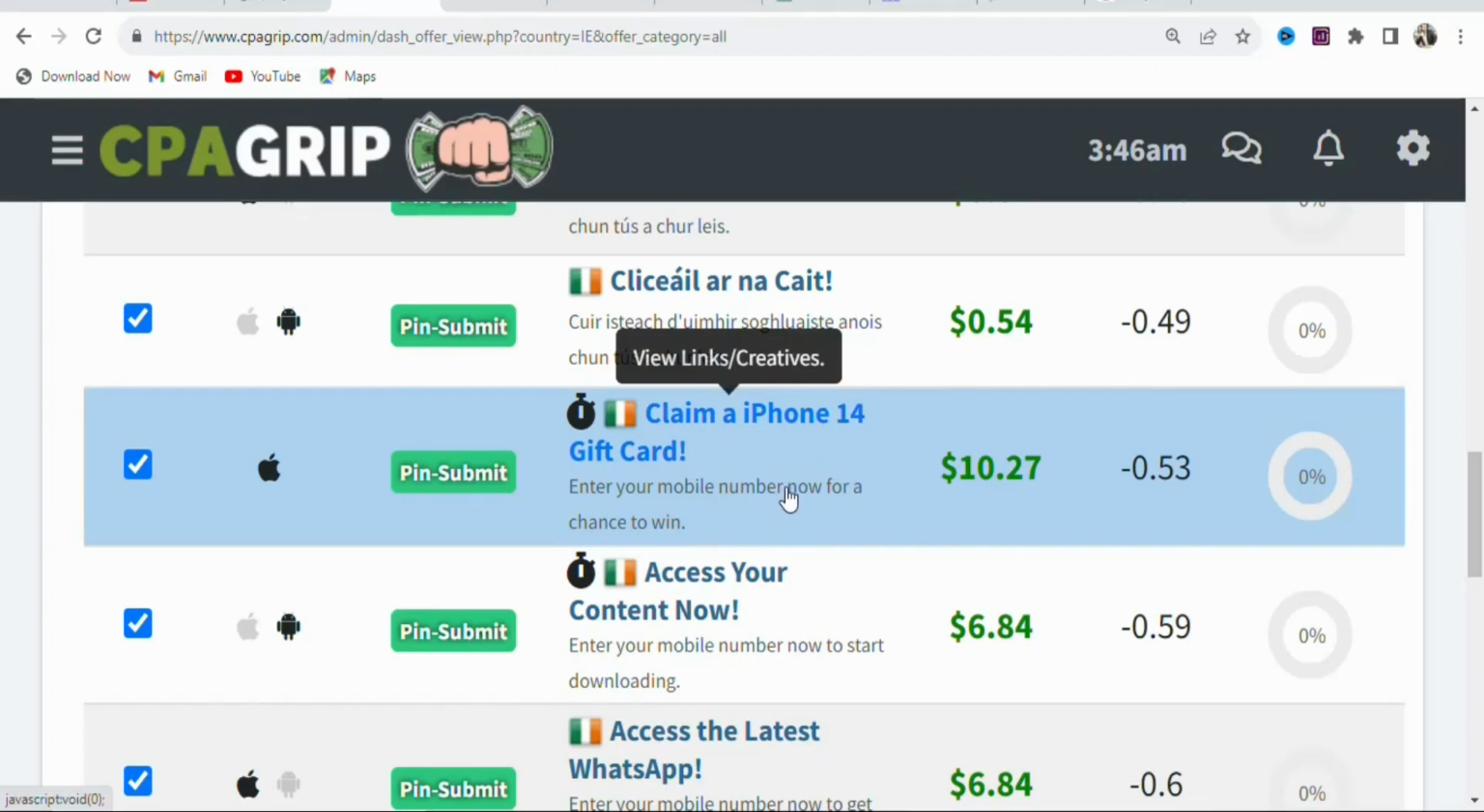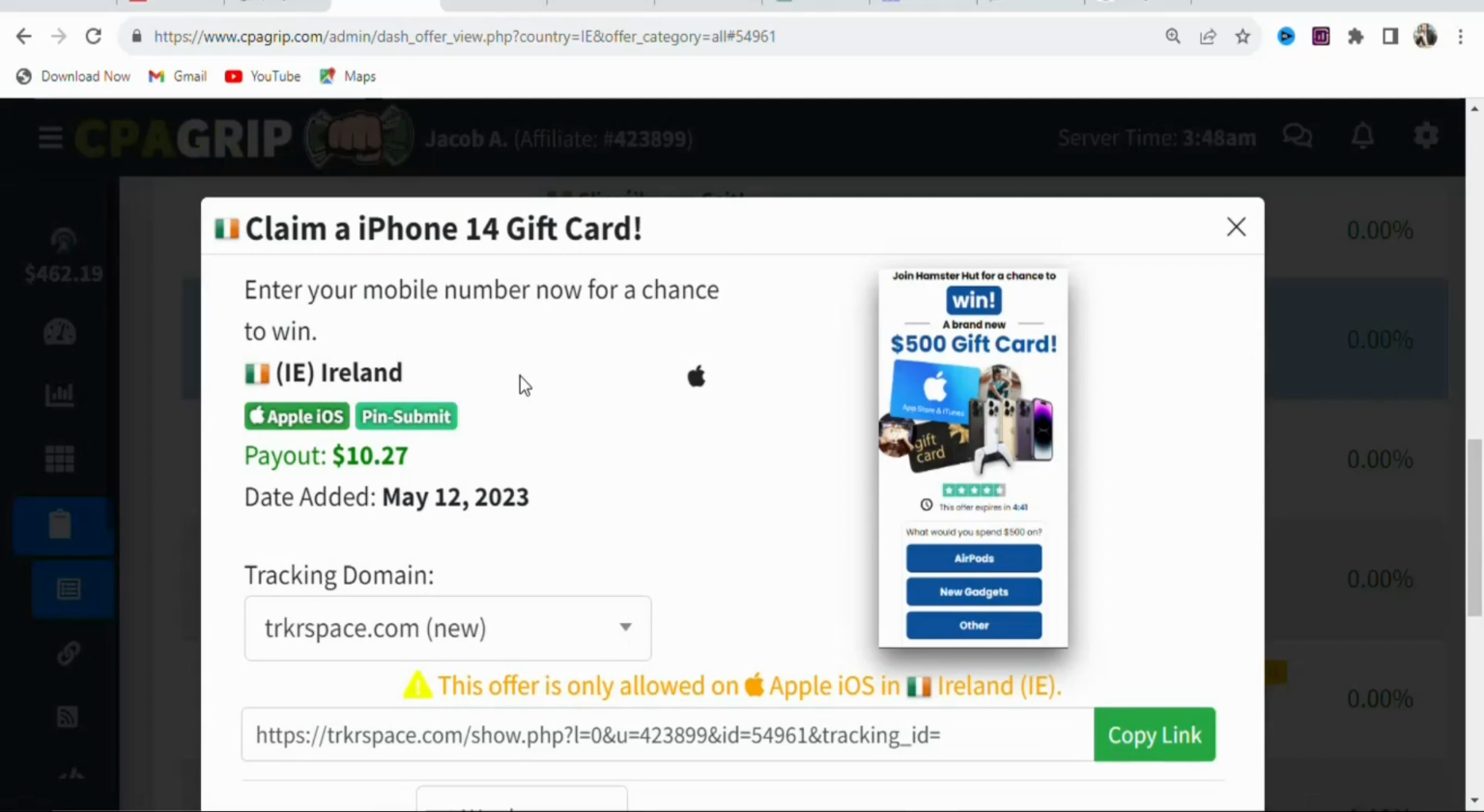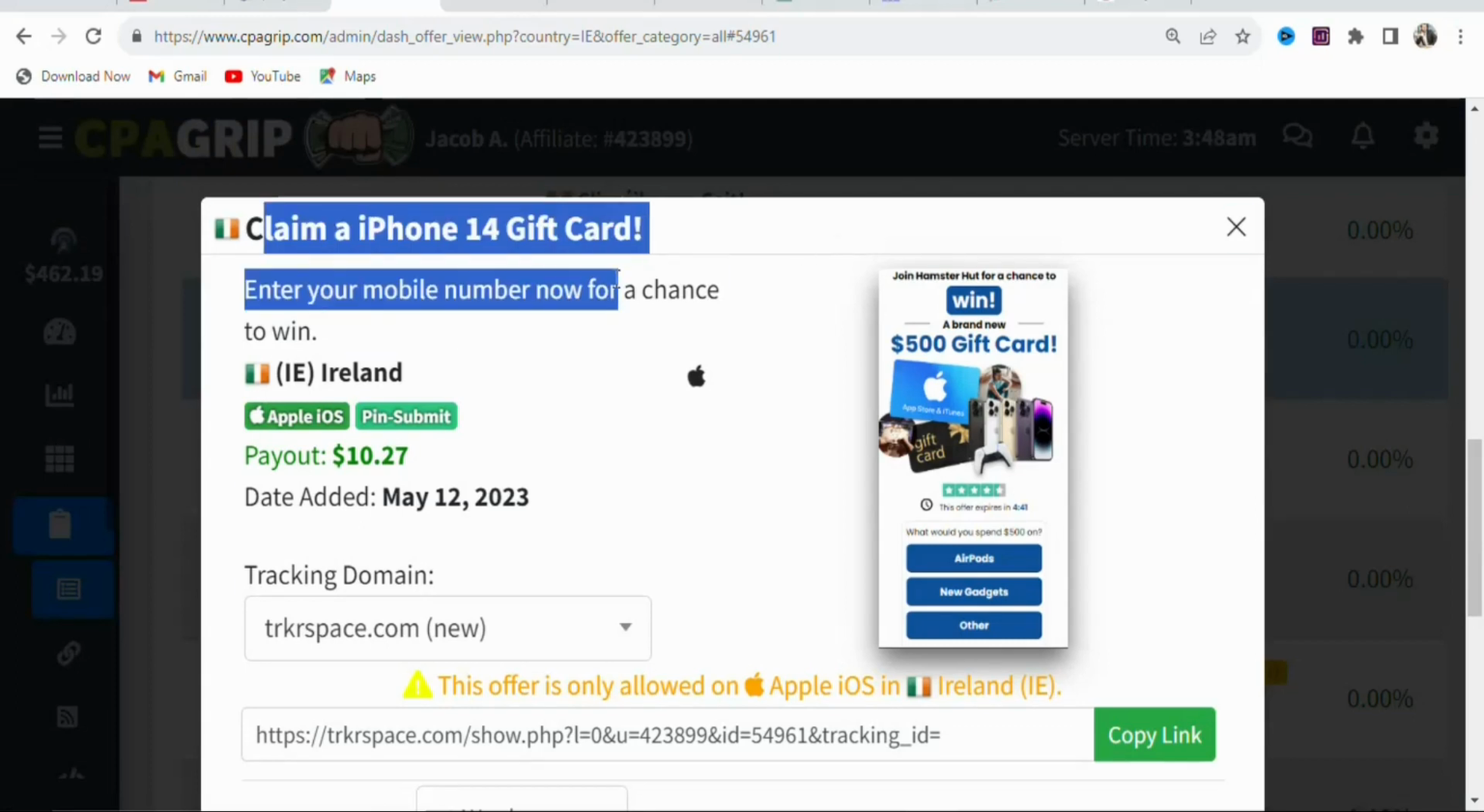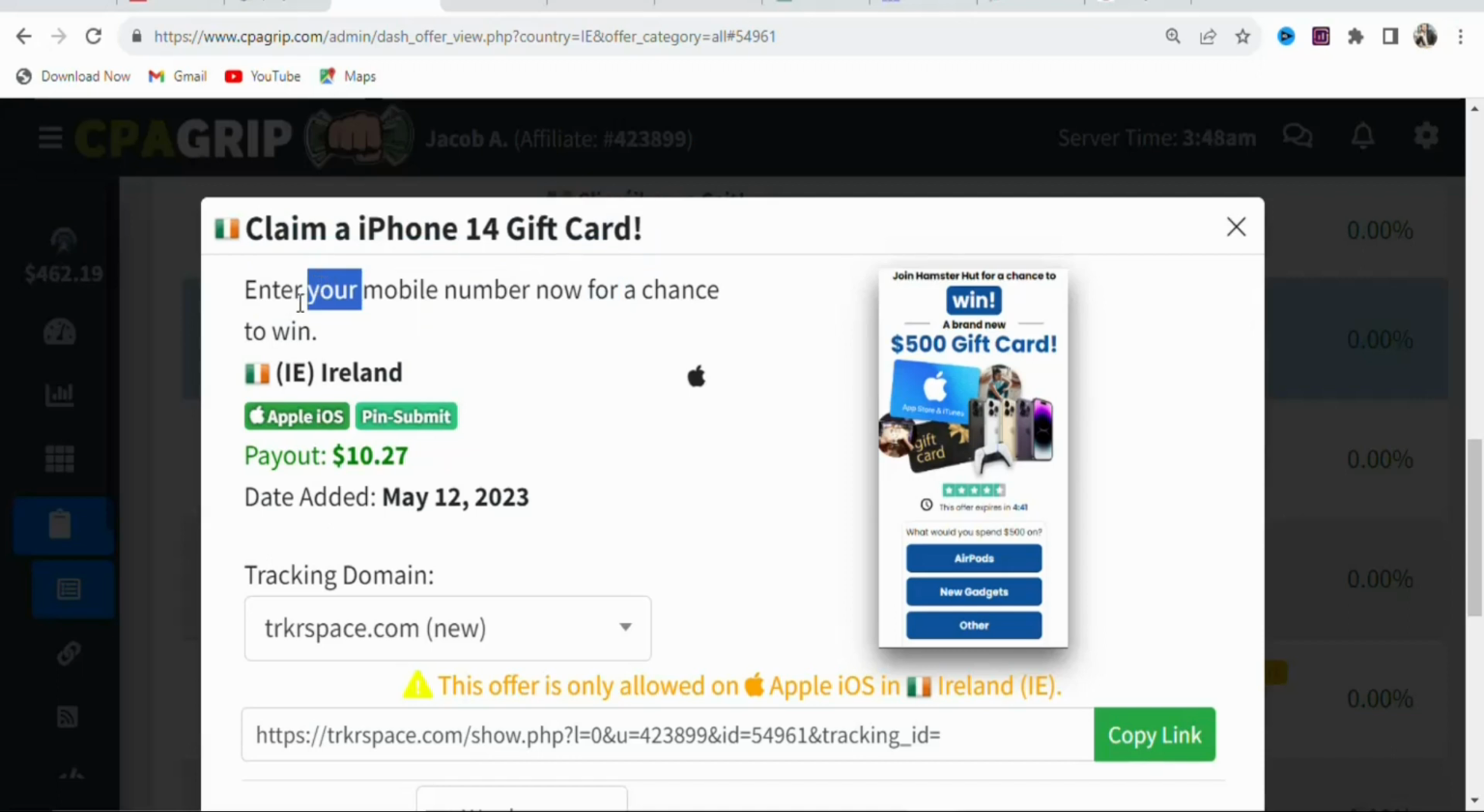Now you have to click on it so that you can get your affiliate link. Once you click on the offer, you can see the details of the offer. This is the title of the offer. This is the requirement: enter your mobile number now for a chance to win. This is the payout. This is the date the offer was added. But these offers do not have an expiring date. The owner will only remove it if they get up to the number of leads that they want.